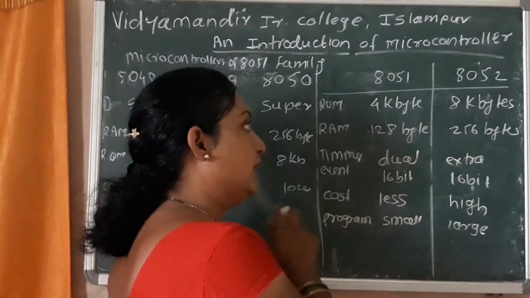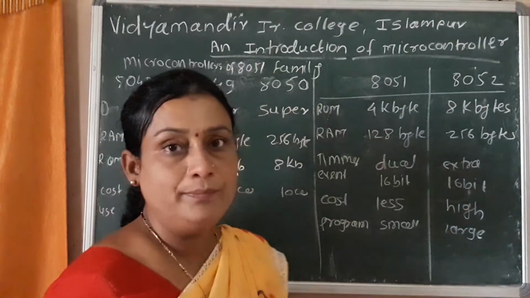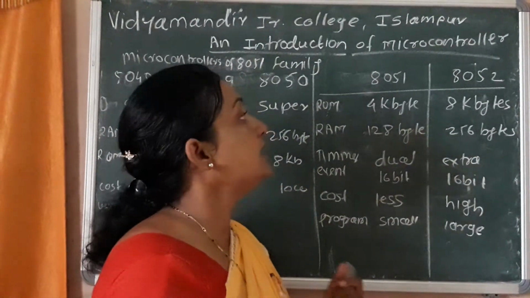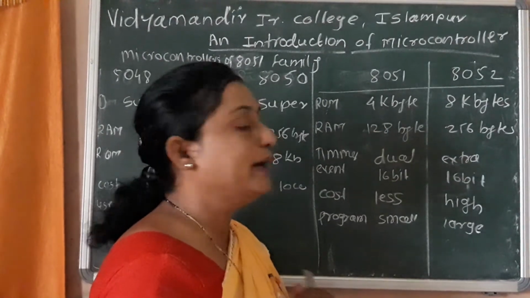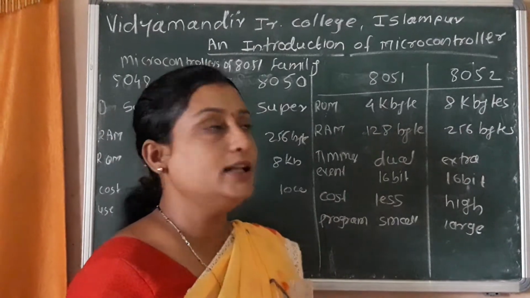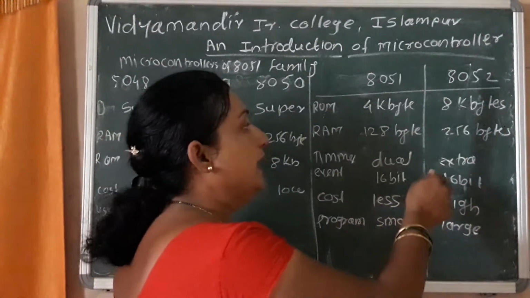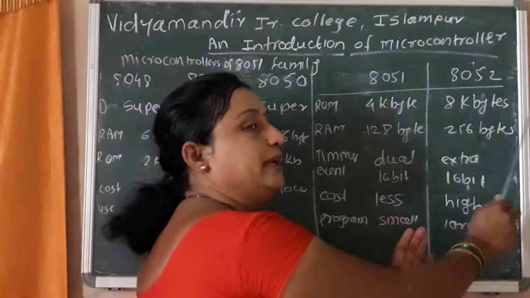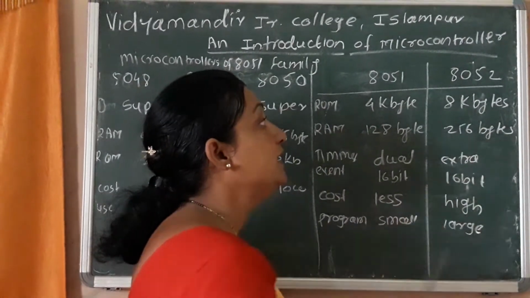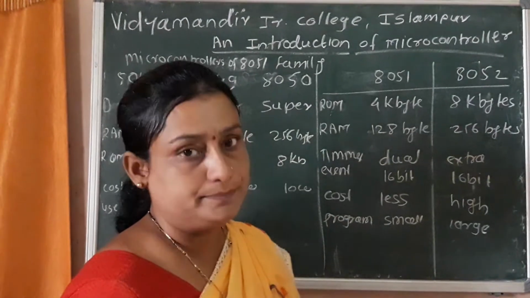Second point is the ROM. What about the ROM? In the 8051, as we discussed in the features, the microcontroller has 4 kilobytes of internal ROM, whereas the 8052 has double, that is 8 kilobytes of internal ROM.